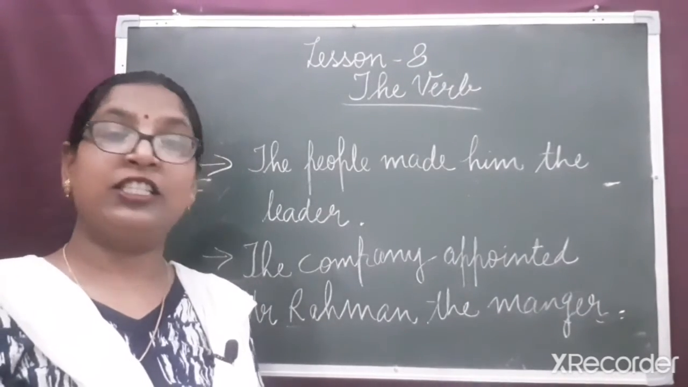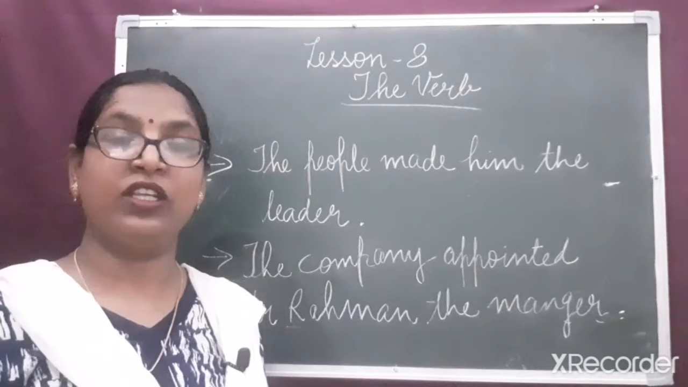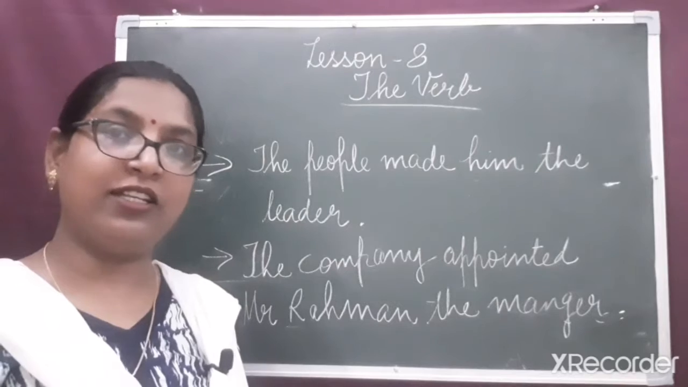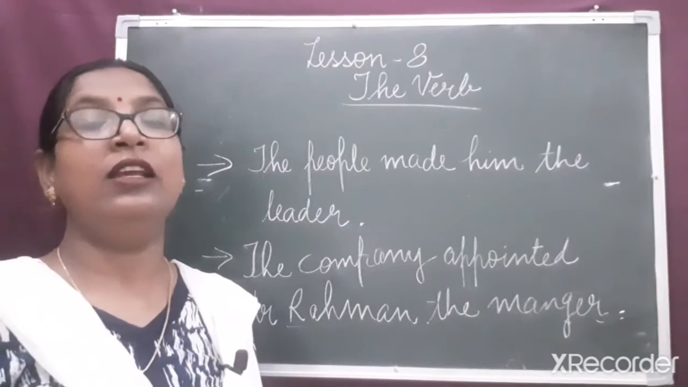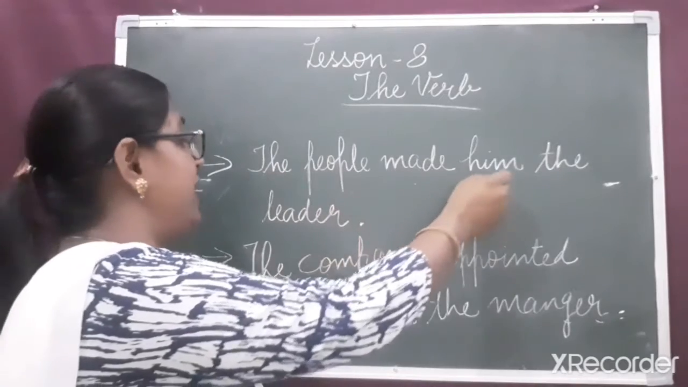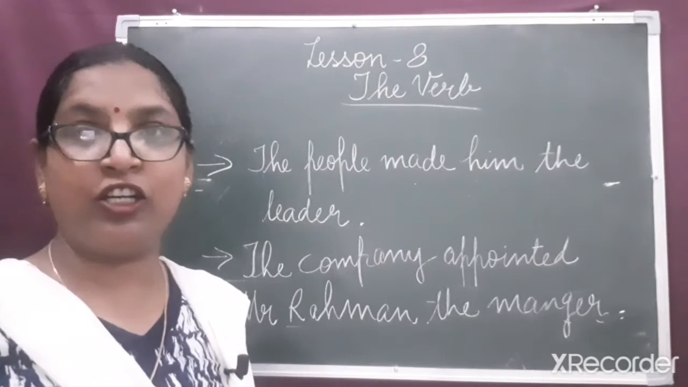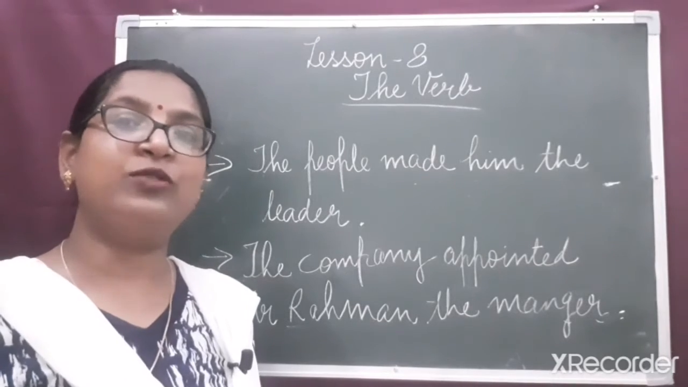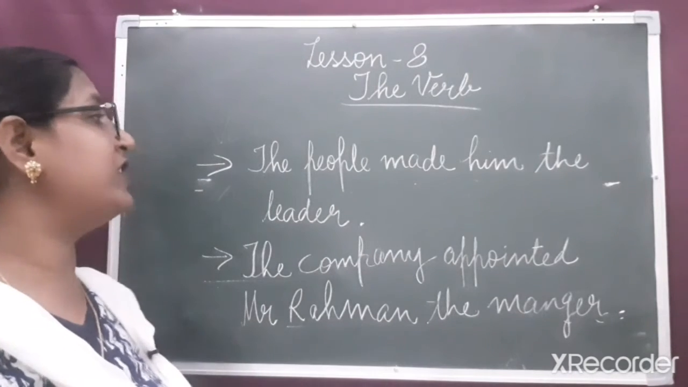Now dear children, some verbs of action can also take a complement after them. After the action verbs, we can see the complement. Without a complement, in some cases, the sentence is incomplete in action verbs also. Let us see these examples. The people made him the leader. Let us see in this sentence what the verb is, whether it is a transitive verb or an intransitive verb, what the object is, what the complement is, and what kind of complement it is. We'll study all this through this example.